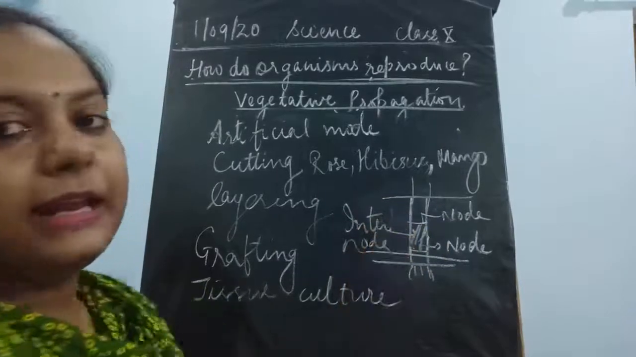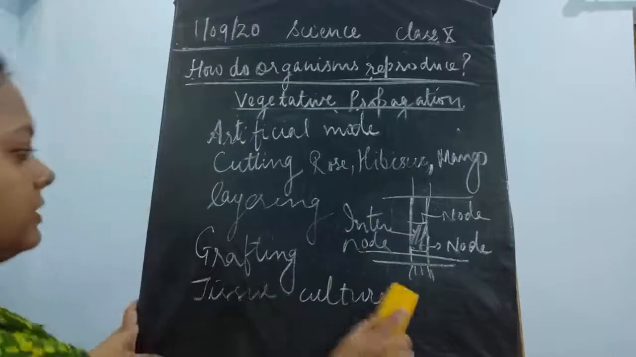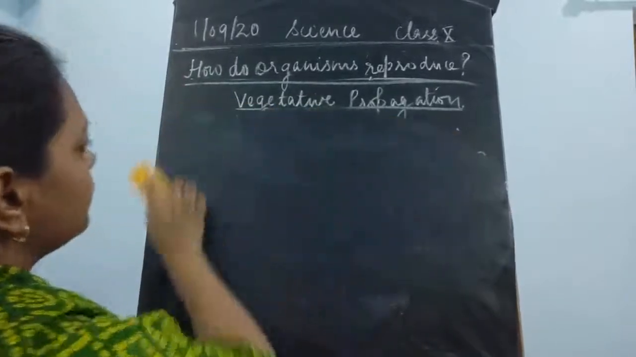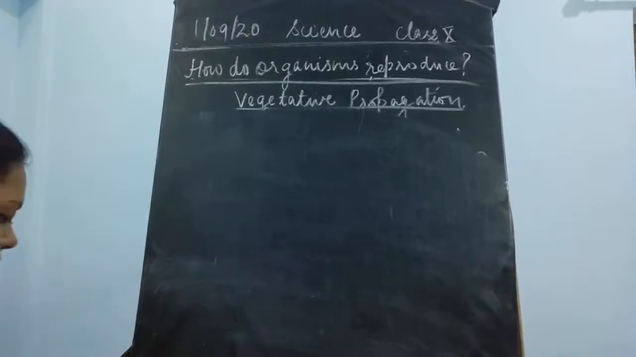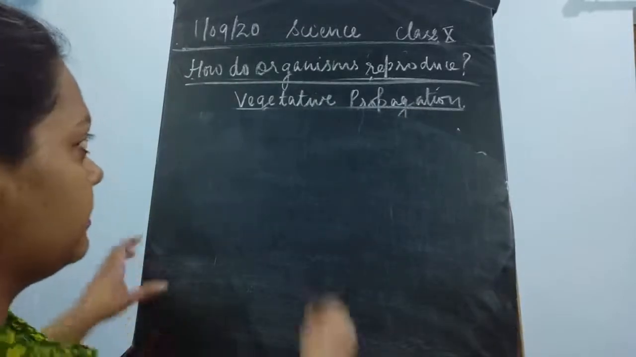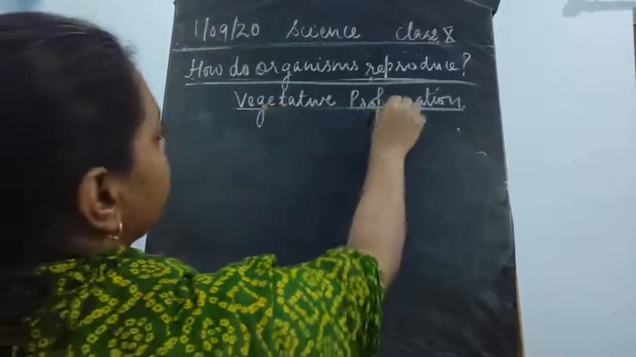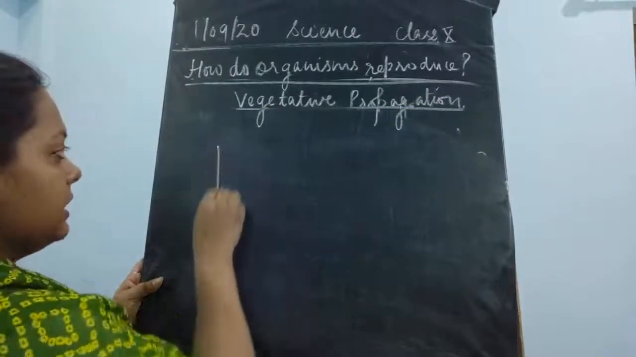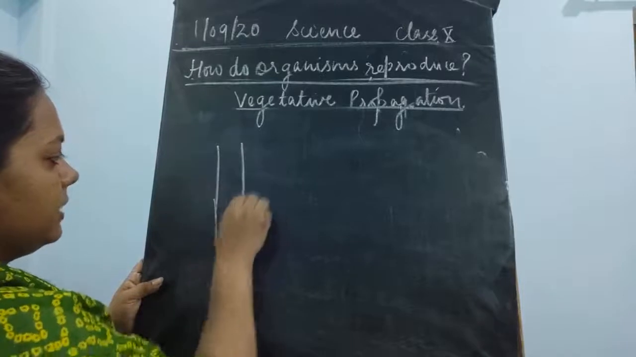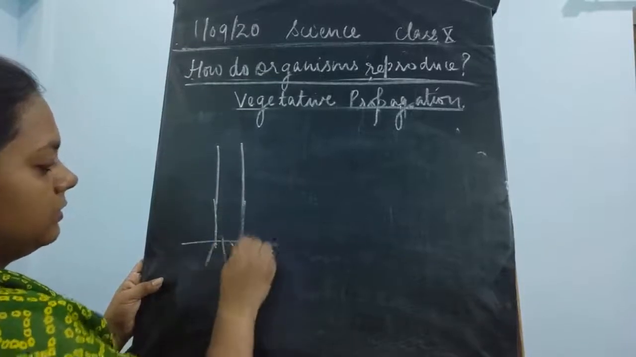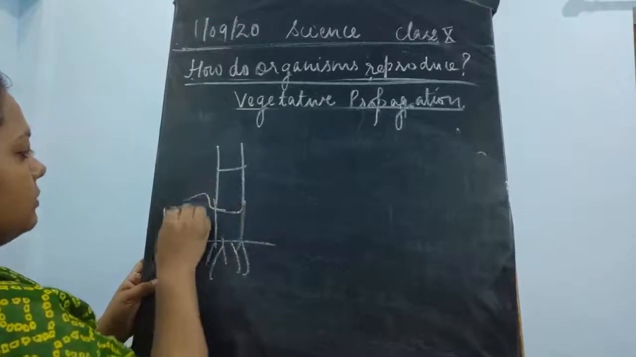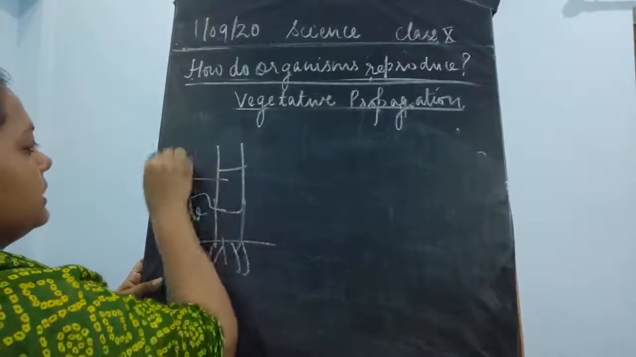Okay, so node and internode is a place which is responsible for the stem cuttings. Now I'll just draw a diagram here and show you how stem cutting takes place. Here, you'll just take a sugarcane plant. So this is a node, this is internode.